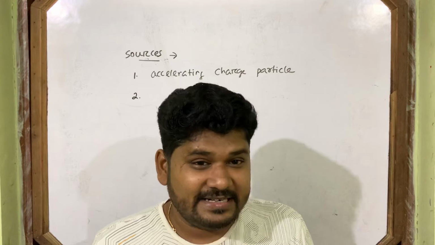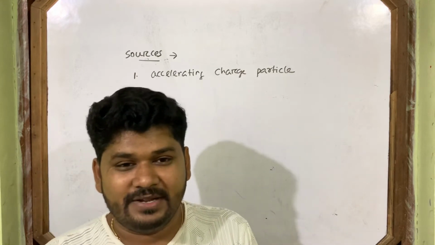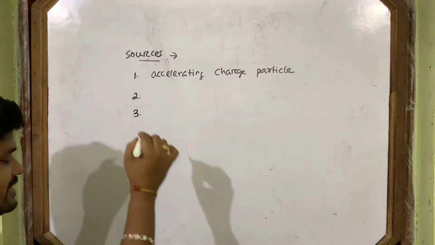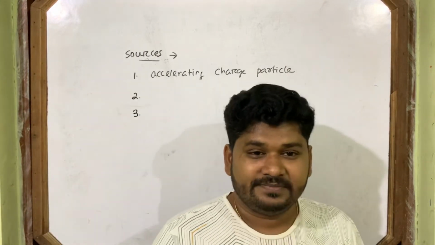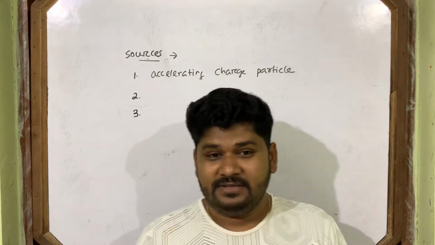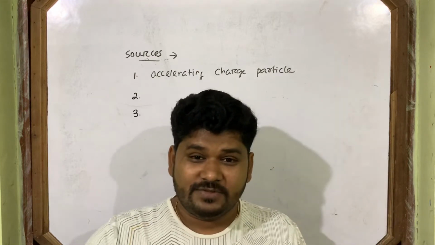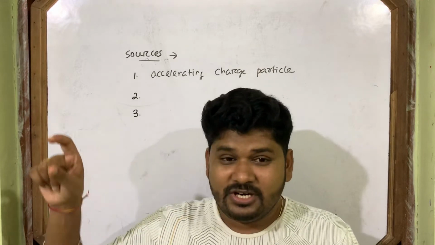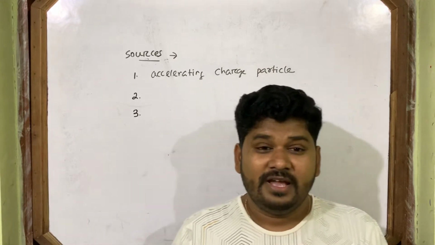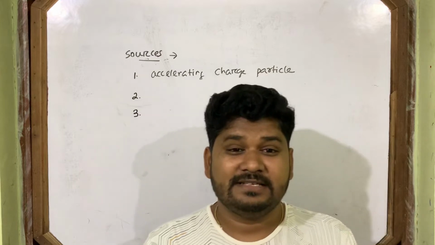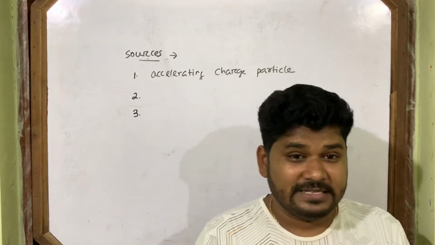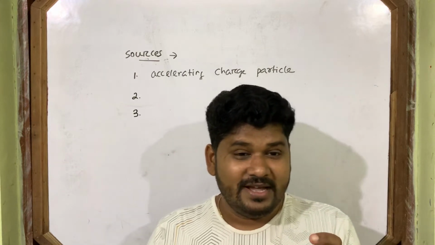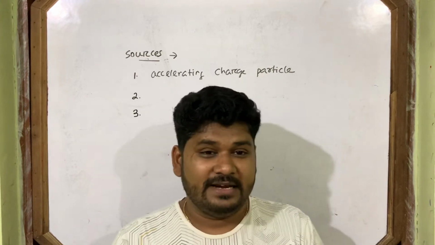It gets accelerated, so it produces electromagnetic wave. Another one you already know, from Bohr's atomic model in chemistry: when an electron jumps from a higher energy level to a lower energy level, it emits energy in the form of electromagnetic radiations. Lyman series, Balmer series, they all lie in electromagnetic radiation.